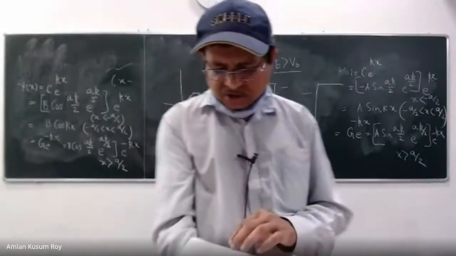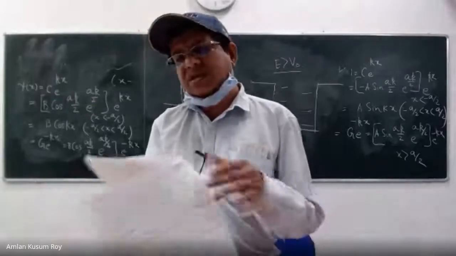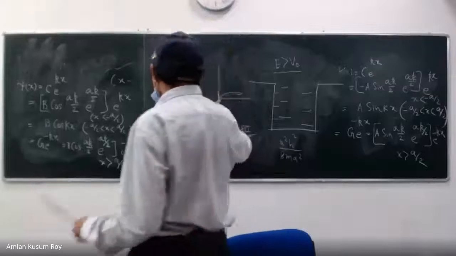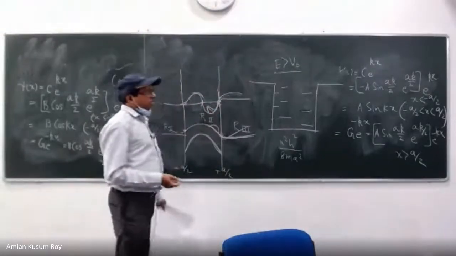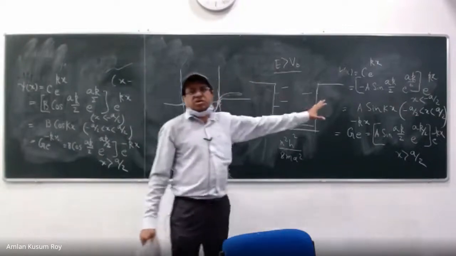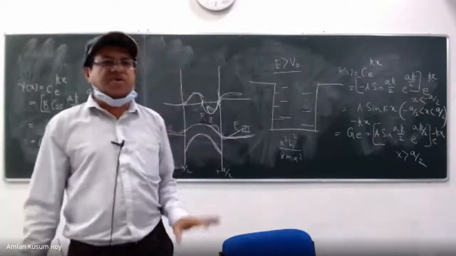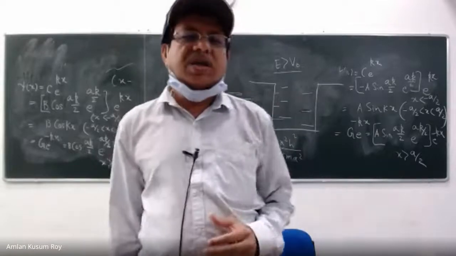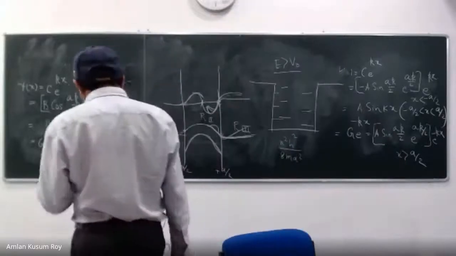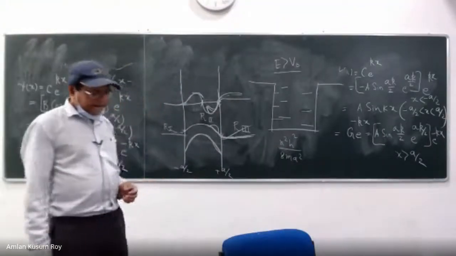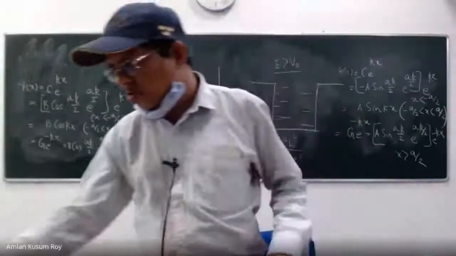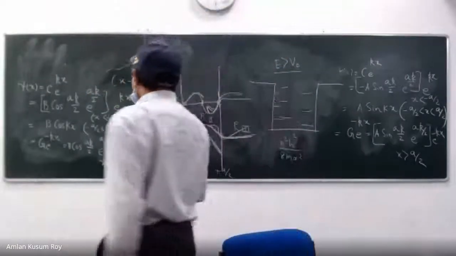As far as our today's class is concerned, we have done half of the job, okay? We have done this portion. As long as your energy is less than V0, the problem is solved. Now it is open for discussion. So we should go to the E greater than V0 situation now. The E less than V0 case is over. We are going to go to the E greater than V0 case. Please raise your question.